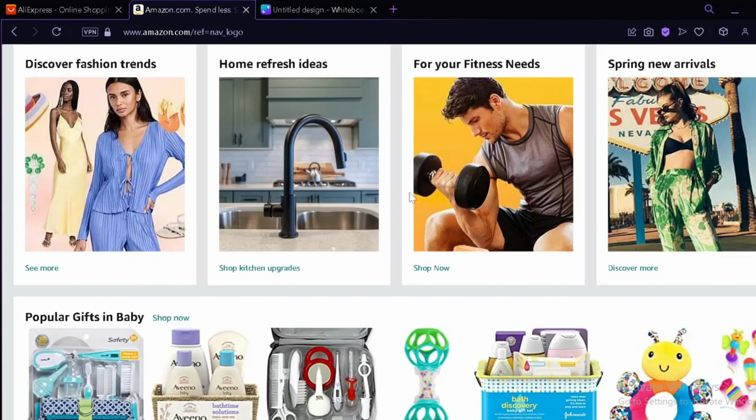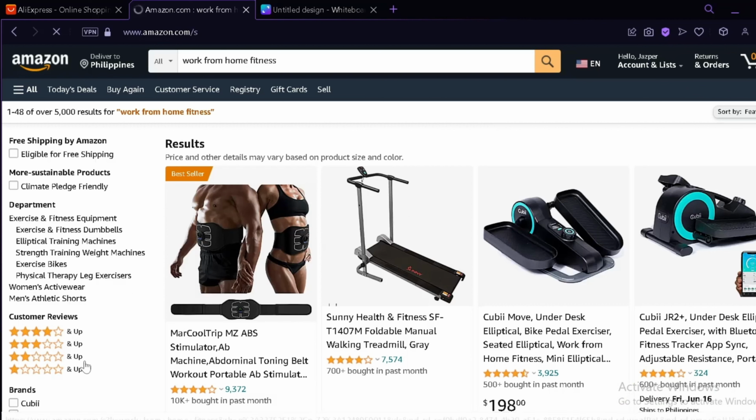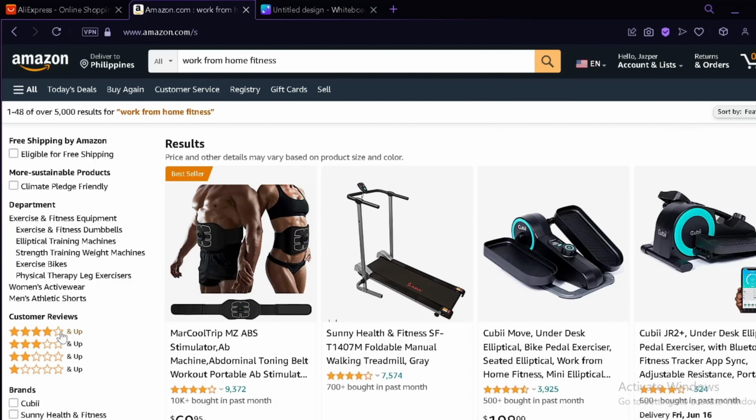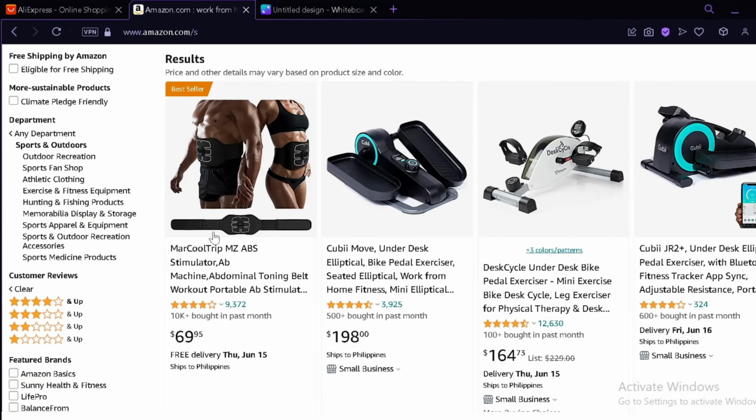For example, we would like to look for fitness materials. So we are going to click on fitness on Amazon, and we're going to filter our customer reviews. We're going to go with 4 stars and up, and let's see which product has the most products sold and the most ratings.